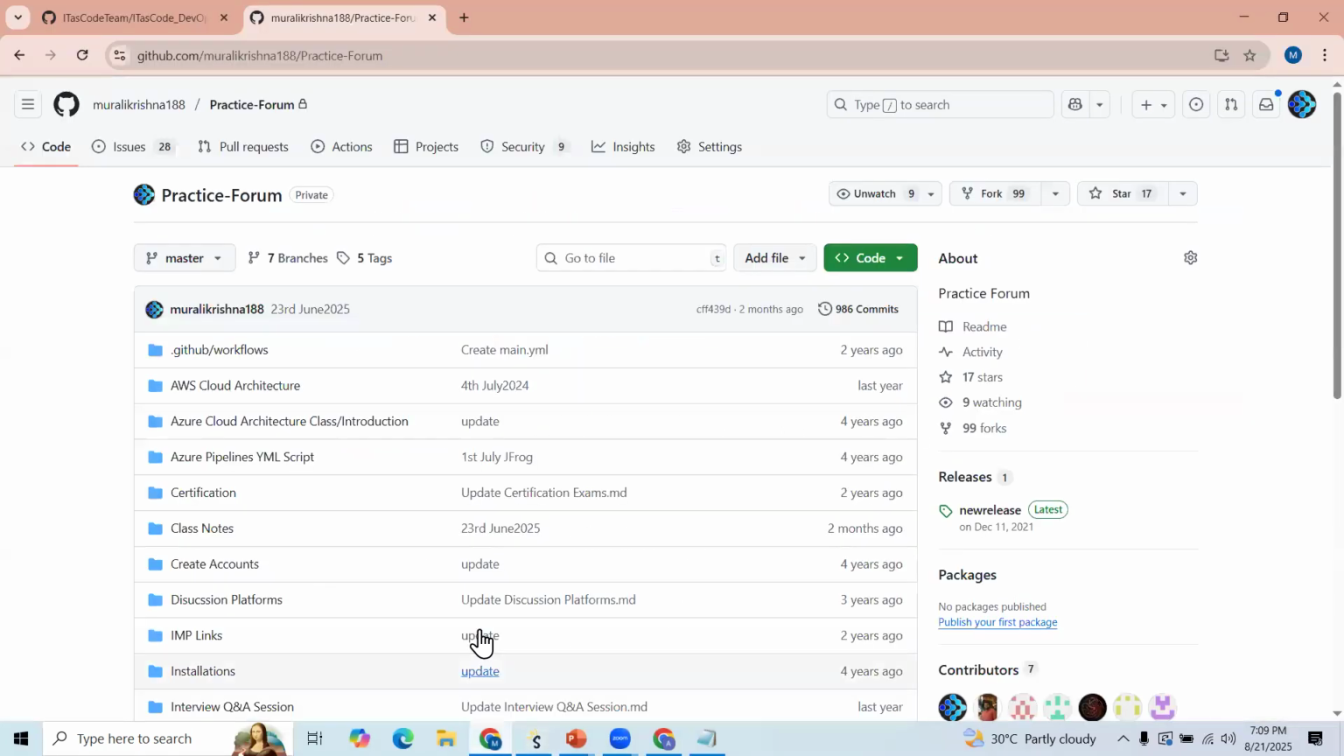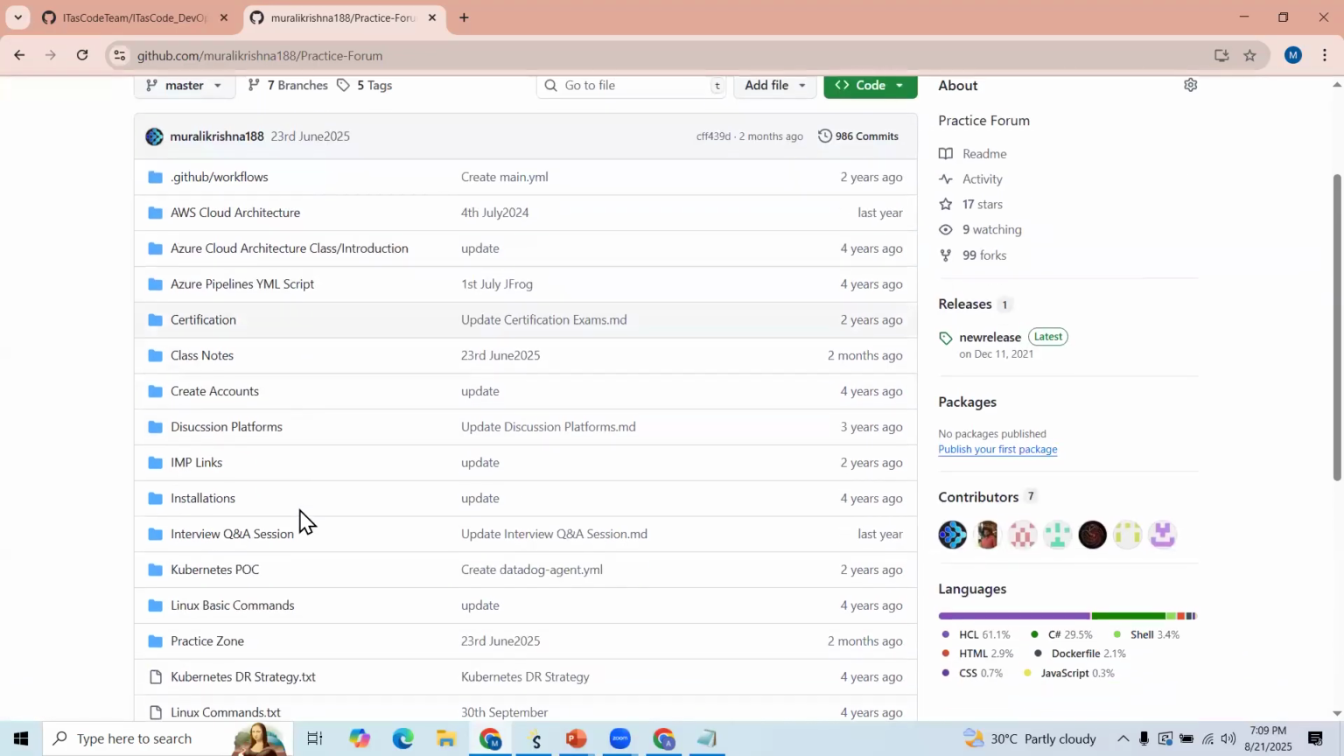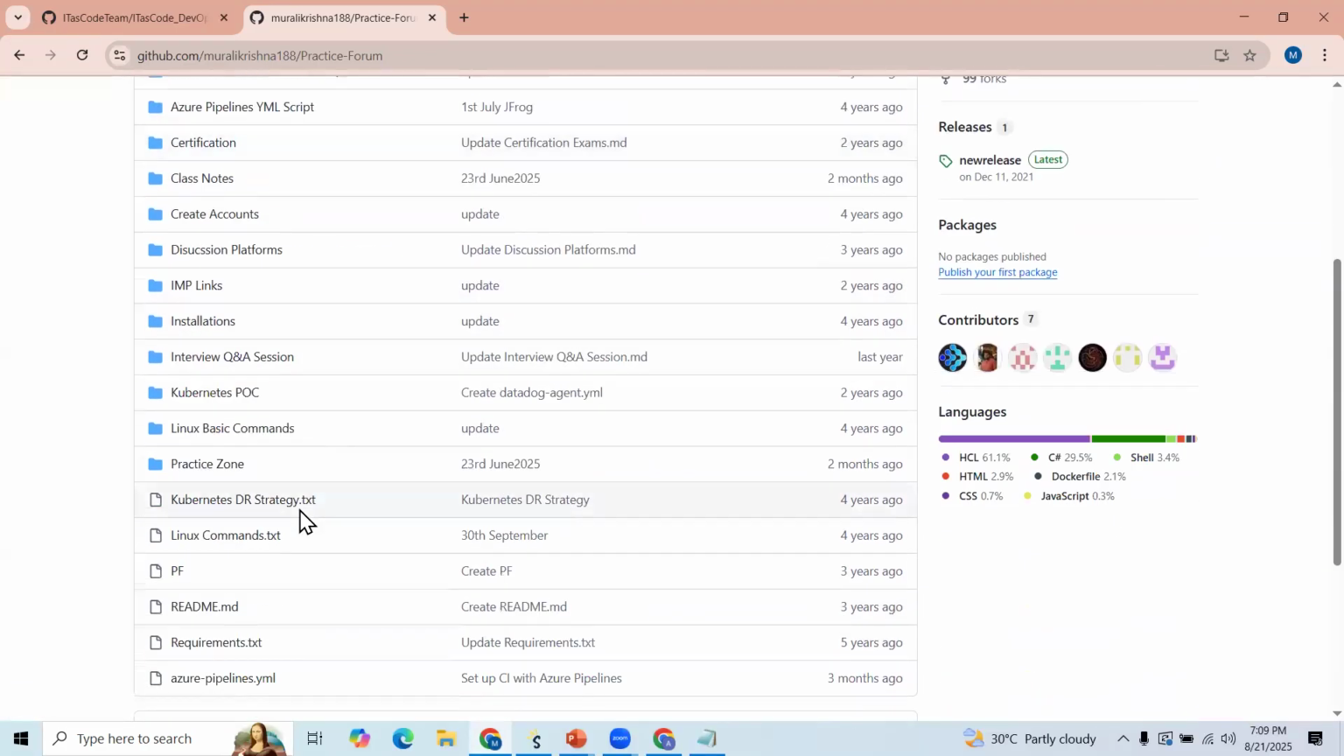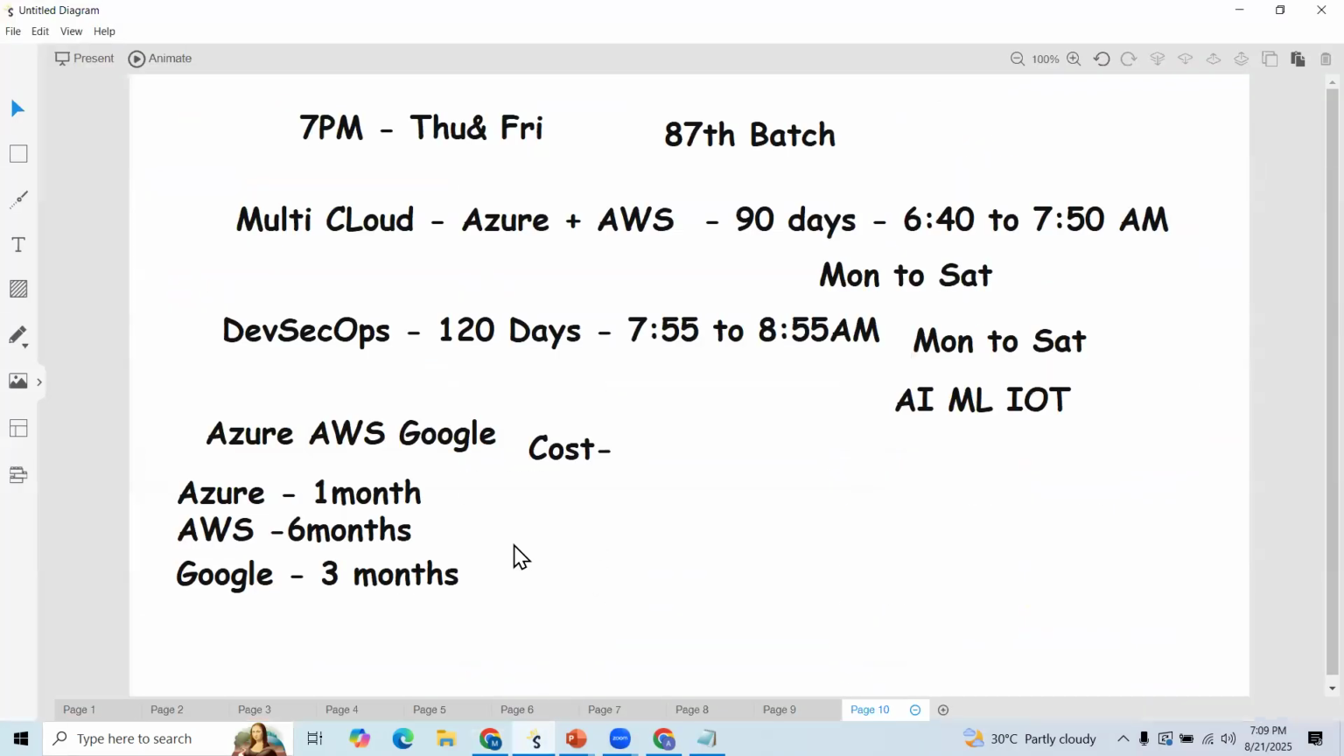So we are maintaining a GitHub forum, a practice forum. Within this practice forum, we'll try to update all the instructions. Okay. You can find our instructions on how to install. Also, we have a dedicated team. They will help you on that. If you have any questions, they will help you.